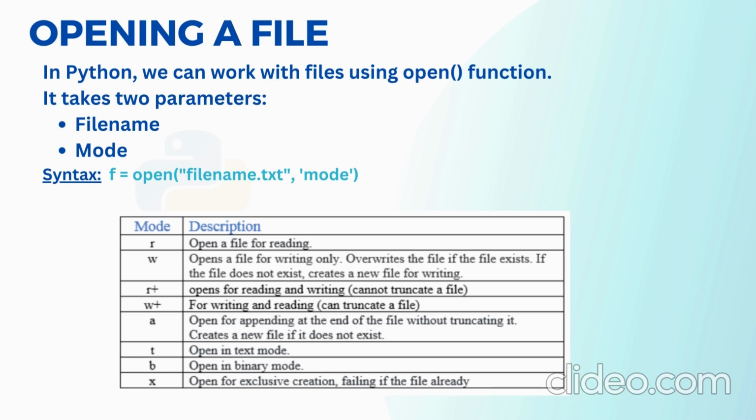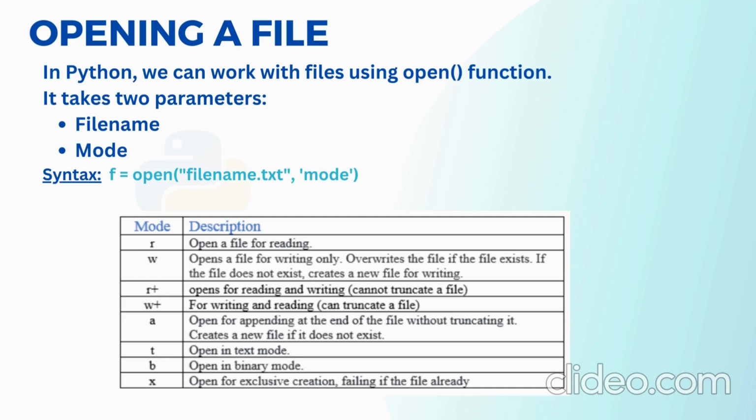It takes two parameters, file name and mode. The syntax of the open function is as follows. Here, file name is the file that is to be accessed, mode is the purpose of opening the file, and f is the file handler or file pointer which is returned by the open function.